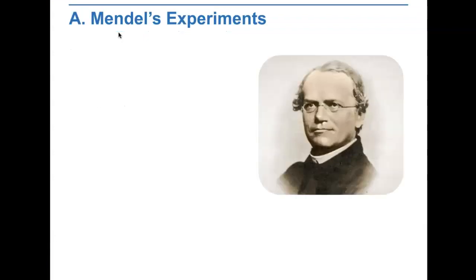Every living thing, plant or animal, microbe or human being, has a set of characteristics inherited from its parent or parents. Since the beginning of recorded history, people have wanted to understand how inheritance is passed from one generation to the next generation. The scientific study of biological inheritance is called genetics. The modern science of genetics began with the work of an Austrian scientist and priest named Gregor Mendel.